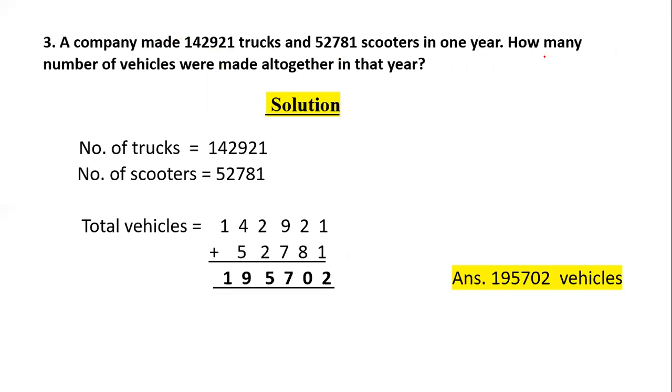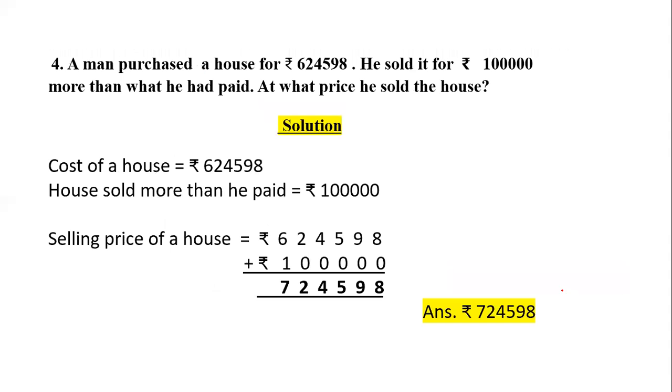Now the next question is, a company made 1,42,921 trucks and scooters in 1 year. How many vehicles were made altogether? Here altogether means you have to add in that year, right? So we will add these two numbers. Now how will you write the statements? Now how many number of vehicles? It means the vehicle names are given to you. They are trucks and scooters. You only have to write the number of trucks, number of scooters in this way. Then altogether means here is a plus. So we will add it together, right? Along with it, we will write the answer along with its units. Do it yourself, this third question.